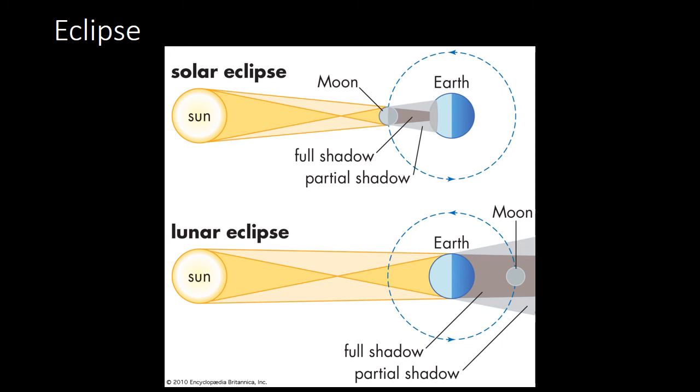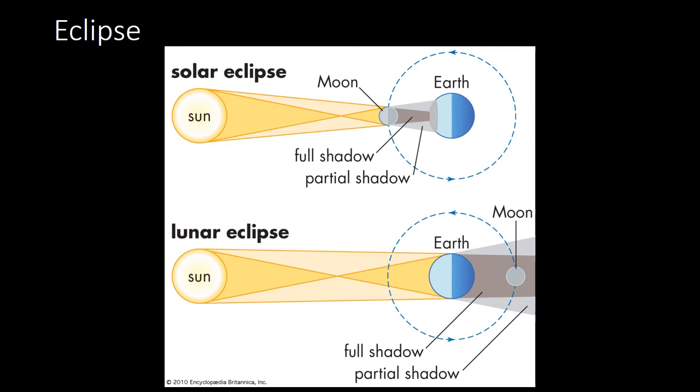Now a solar eclipse happens on a no moon day. No moon day, we know that it is Amavas. So a solar eclipse happens on the day of no moon, but that does not mean that every no moon day we will experience a solar eclipse.